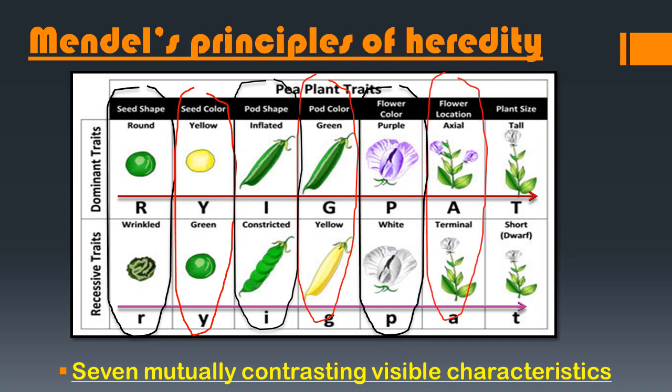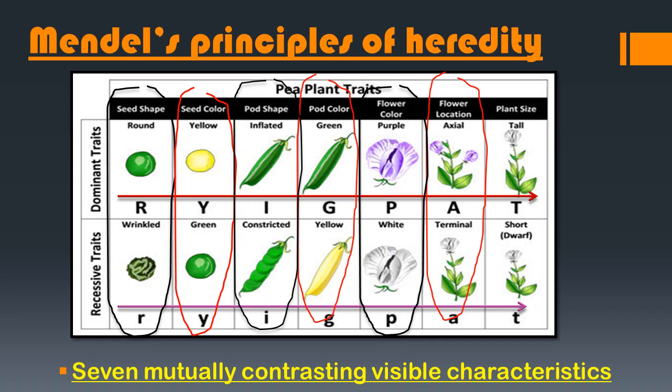Now the next characteristic or trait is flower location. In dominant traits, the location of the flower is axial. That means the flowers will be present in between the bunches of the plant. And in recessive we have terminal. Terminal means the flower will be present at the end point, or at the top of the plant.